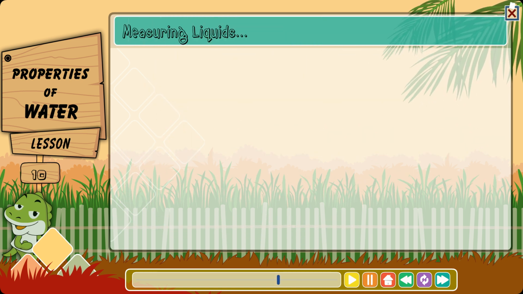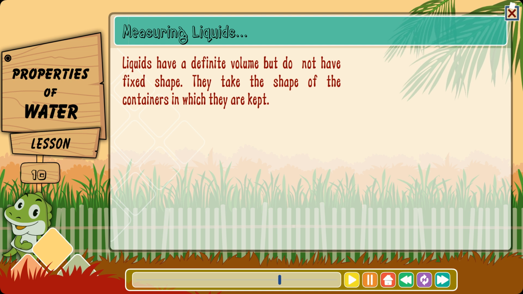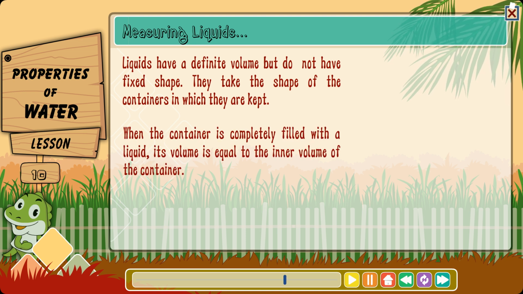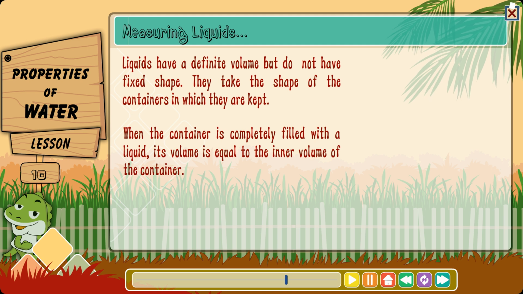Measuring liquids. Liquids have a definite volume, but do not have fixed shape. They take the shape of the containers in which they are kept. When the container is completely filled with a liquid, its volume is equal to the inner volume of the container.